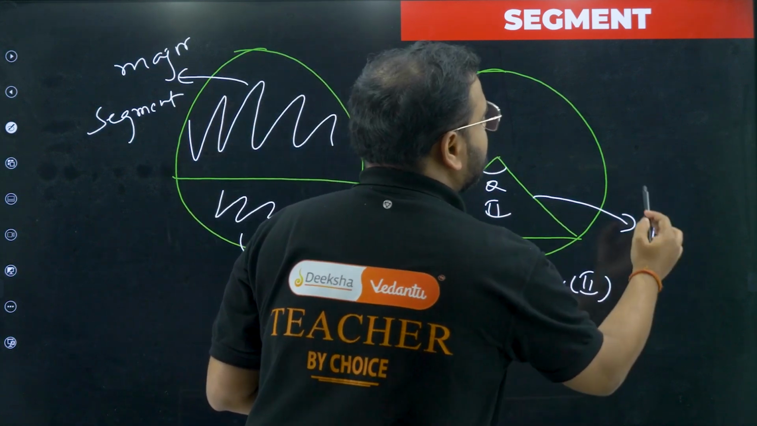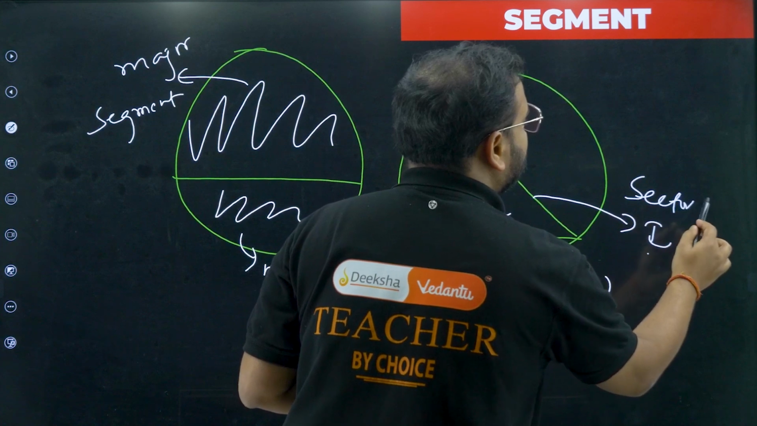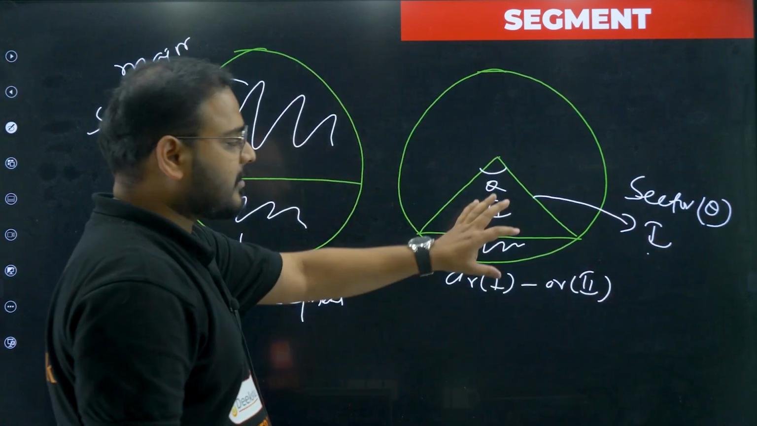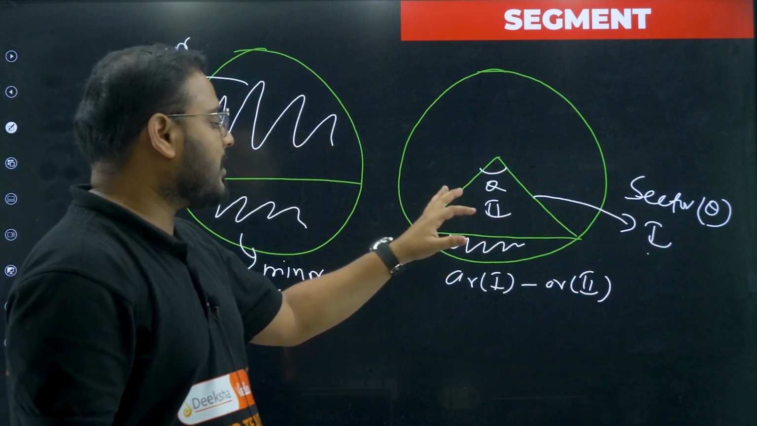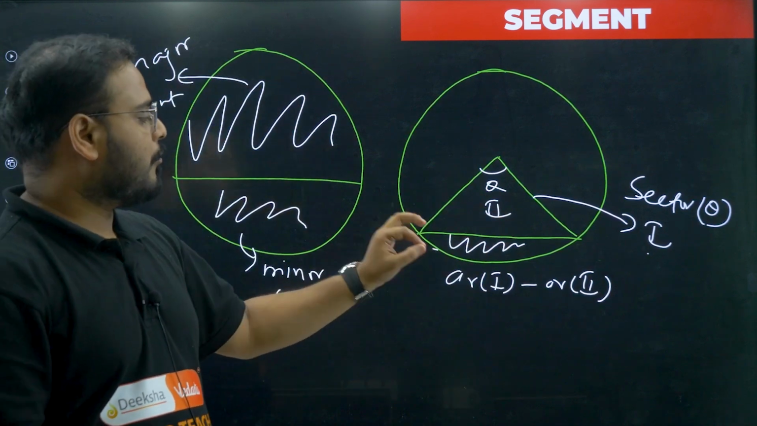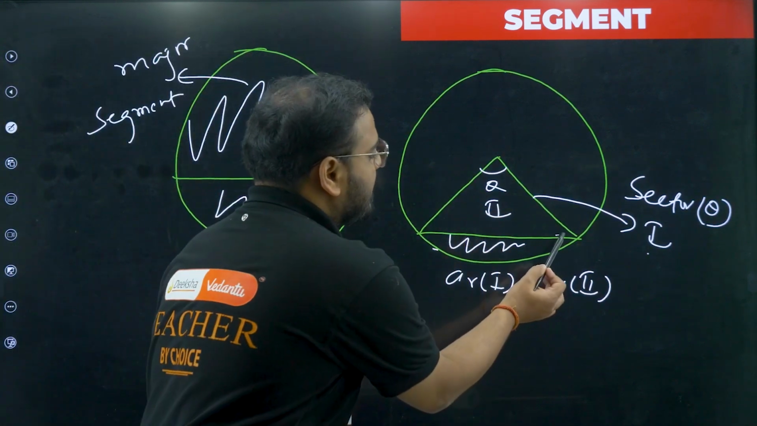What is area 1, sir? This is for the sector, sir. Sector with the angle theta. So find the area of the sector with the angle theta and then find the area of the triangle which is shown over here. Once you are able to do that, what are you going to do? Subtract them to get the area of this segment.